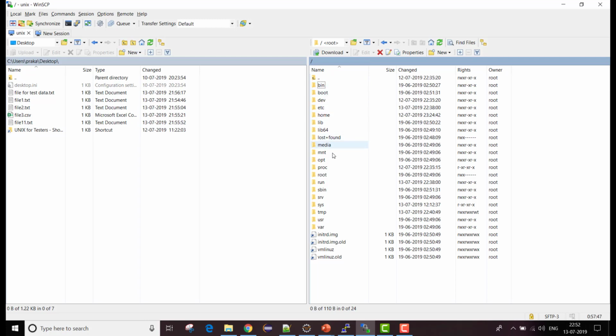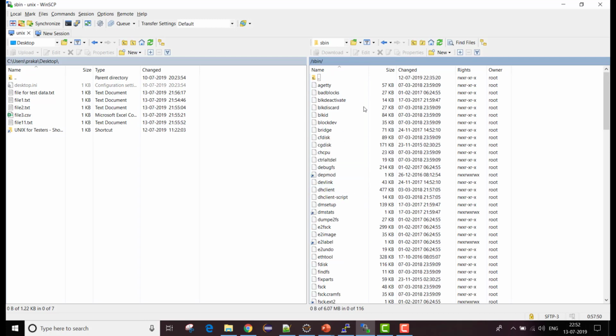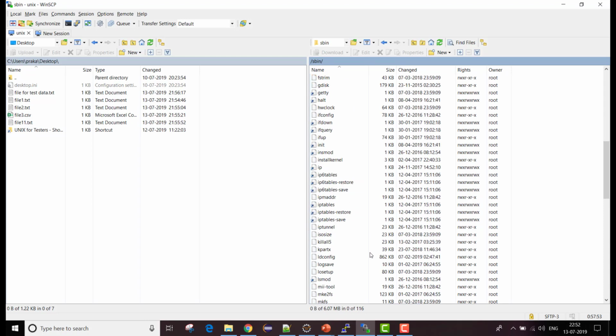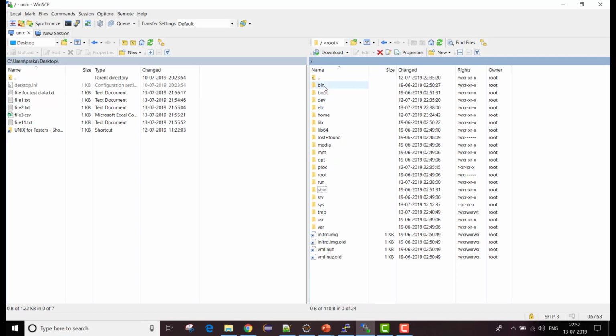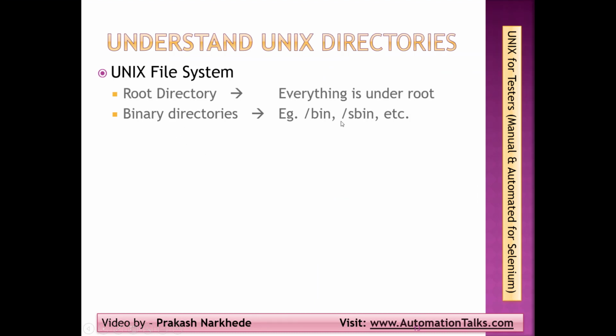We have another one called sbin. It again contains executables only, but the difference between the bin folder and the sbin folder is that the bin folder contains executables for your account as well as for your system, whereas the sbin folder contains executables for your system which can be used with root privileges. That is what these binary directories are. Basically they contain all your executables, which are nothing but your compiled source code.